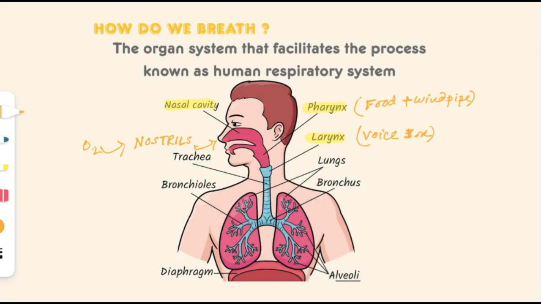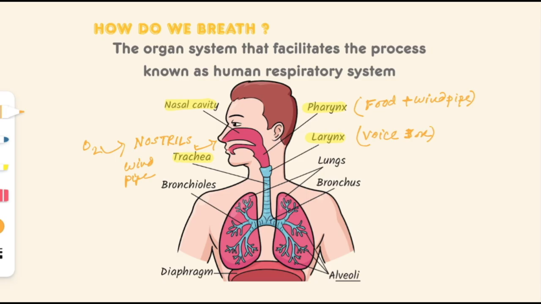Now after that the air passes down to the trachea. Trachea is also known as windpipe. Okay, so the oxygen rich air first of all goes from the nostrils to the nasal cavity, and then to the pharynx, then to the larynx, and then it goes to the trachea, which is also known as windpipe.